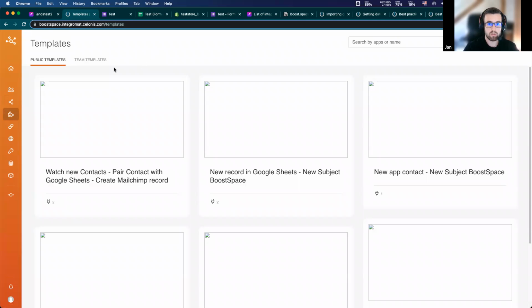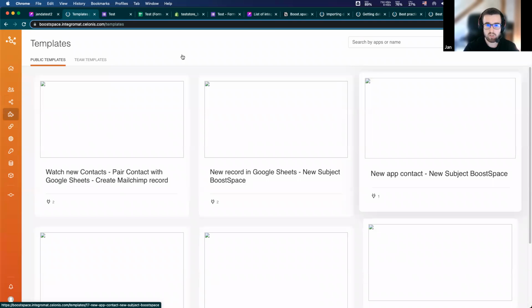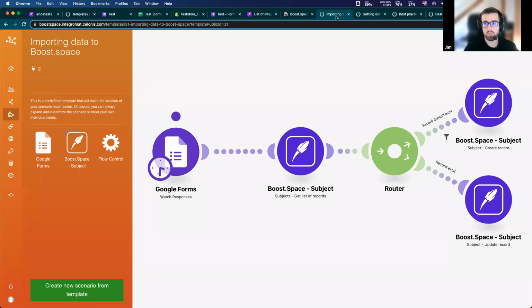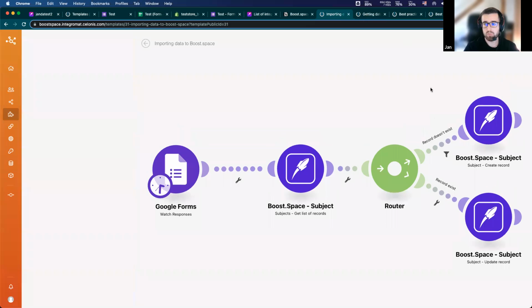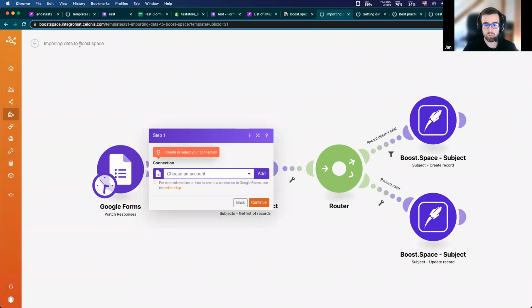But for this webinar, I prepared for you two private templates: how to import data from BoostSpace with filters, and how to get data from BoostSpace and import it to my Shopify with some filters and a router.